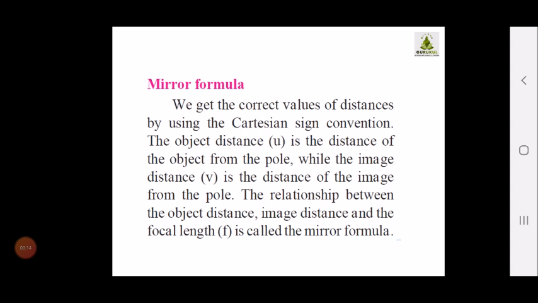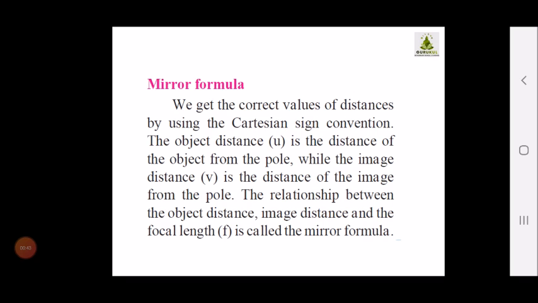Here children, we have to get correct values of distance by using the Cartesian sign convention. The object distance, u, is the distance of the object from the pole, while the image distance, v, is the distance of the image from the pole. The relationship between the object distance, image distance and the focal length is called the mirror formula.